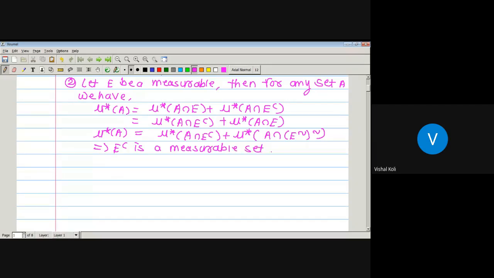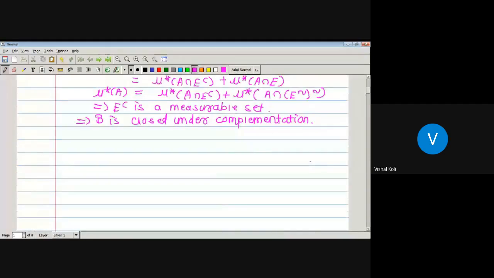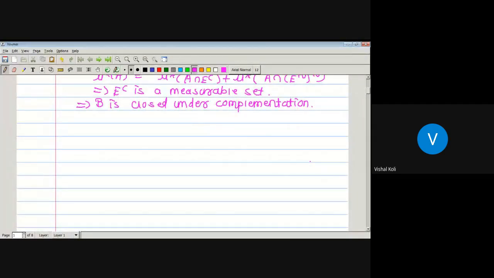So if we take any measurable set, that is any set E belonging to curly B, then its complement is again measurable. It means it belongs to curly B. So it is closed under complementation, which implies curly B is closed under complementation. Okay, now the third one. In the third one, we will first prove it is closed under finite union, and lastly we will prove it is closed under countable union.